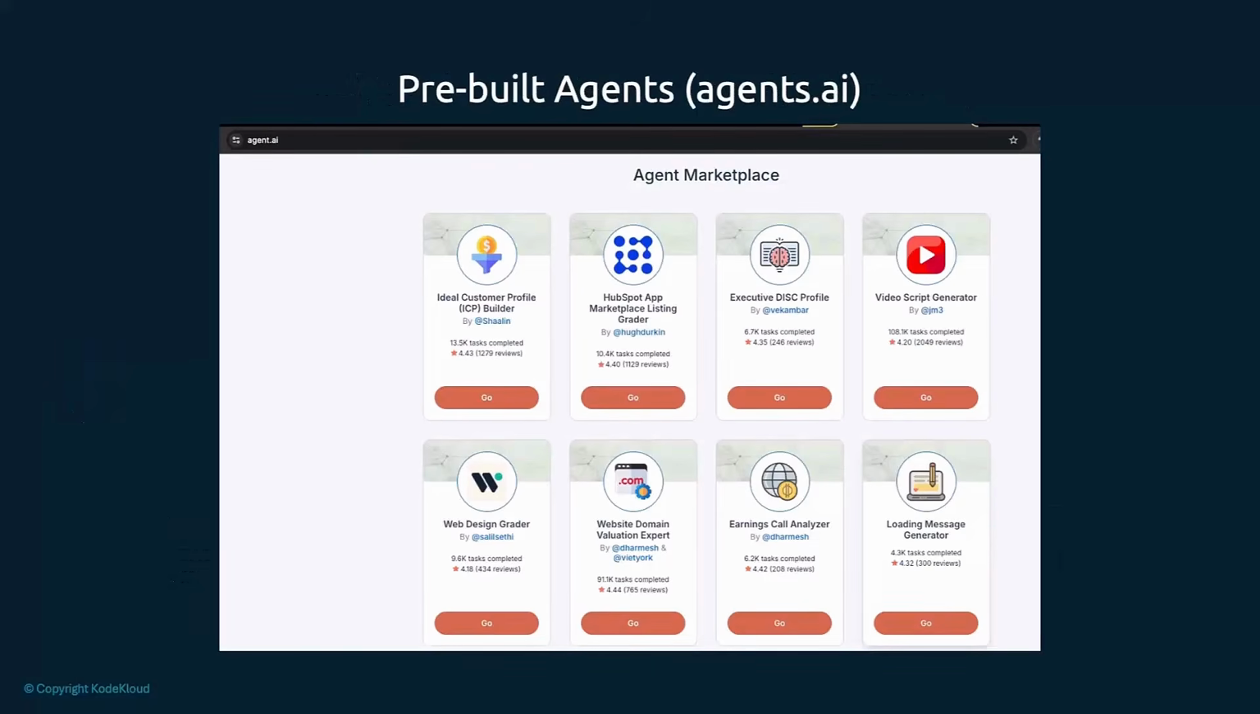So how do I get started with agents? There are platforms that have pre-built agents that you can call, like agent.ai, for example, where people have built hundreds of agents that perform different kinds of tasks like video script generators or web design graders, etc. You can integrate these directly in your application by invoking them remotely.